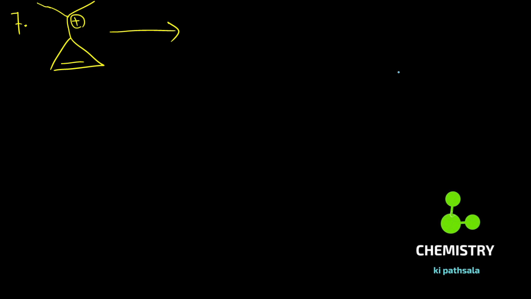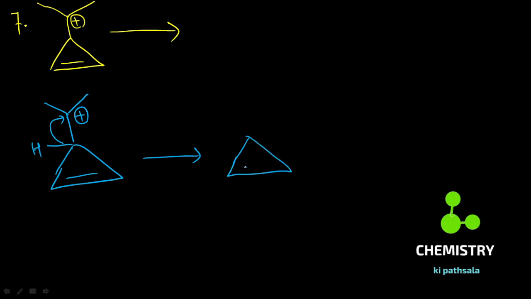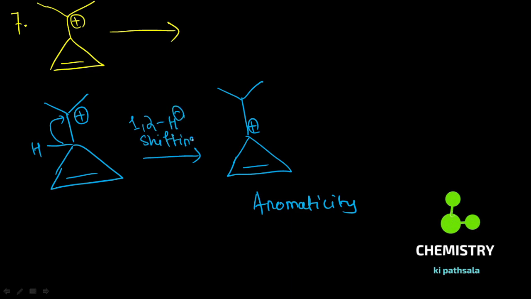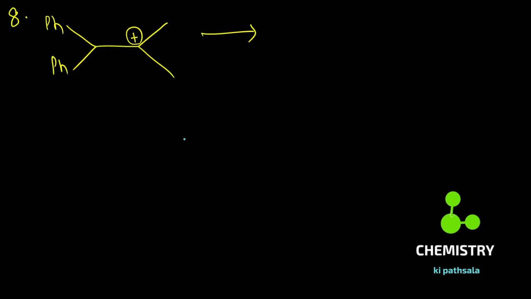Coming to question number 7. In this case, what do you observe? Yes, you have to be very focused in this case. Now, hydrogen is present here, and you know very well that if you shift this hydrogen, you observe the formation of an aromatic compound. Yes, you will form an aromatic compound. So aromaticity is the driving factor for your 1,2-hydride shifting. Clear? Okay. Now question number 8.